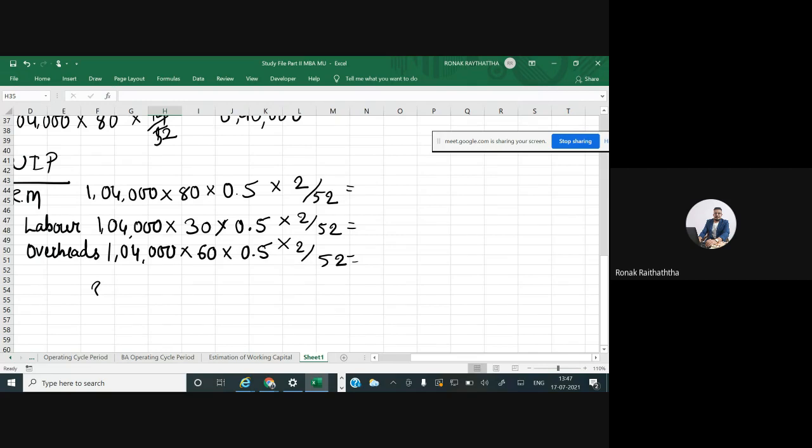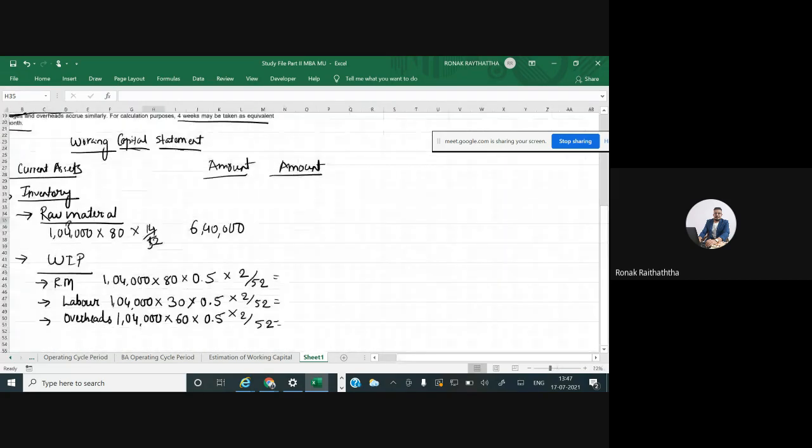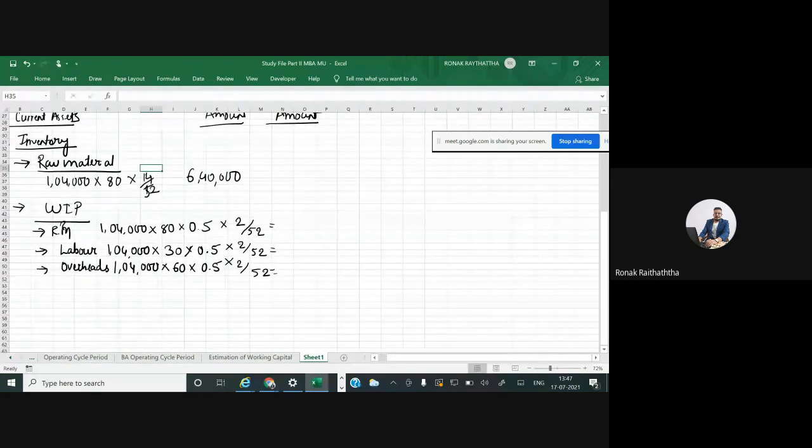So what is the first amount we are getting? Can someone tell me, please? 1,04,000 multiplied by 80, 0.5 multiplied by 2 divided by 52. 1,60,000. Very good.